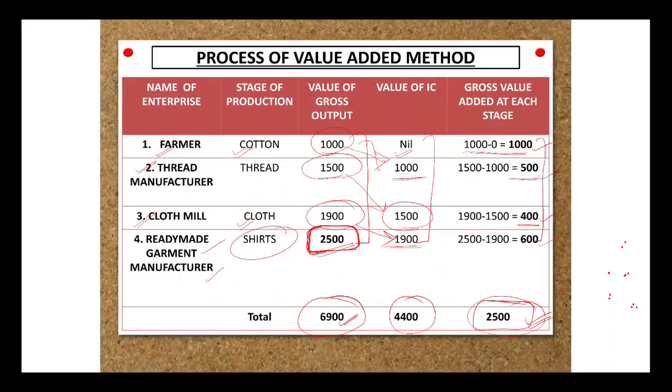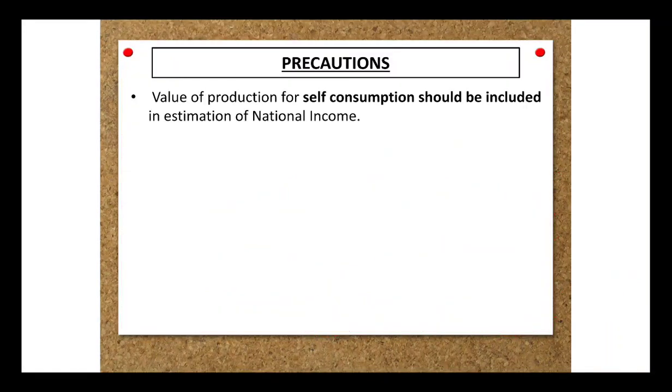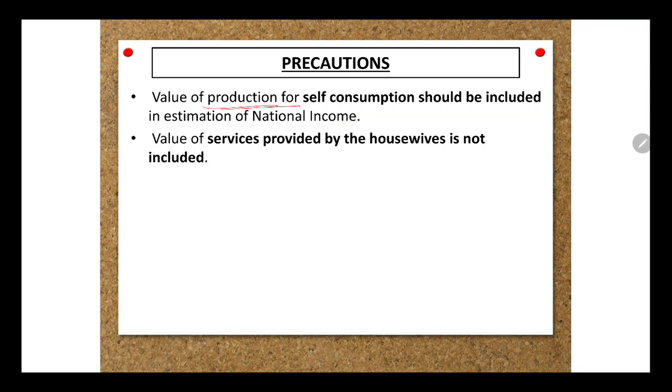So after doing the process of value added, we should know that the value of production for self-consumption will be included in the account. However, the value of services for self-consumption will not be included, right? Like the services of a housewife are not included, and a teacher teaching his own son is not included.